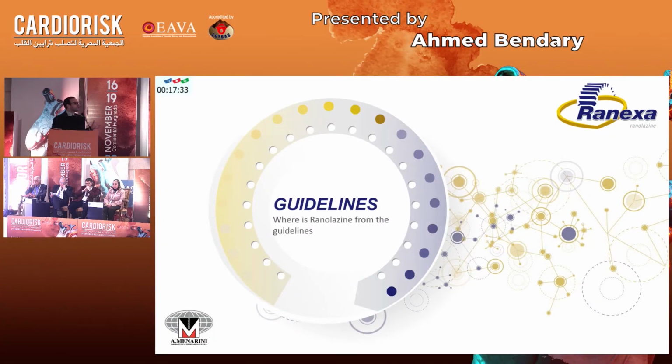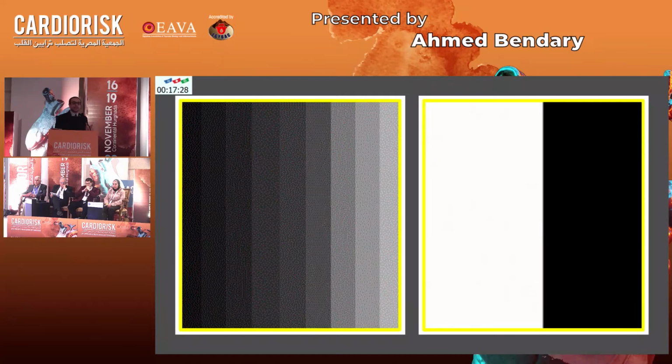Now let's look at the guidelines and see where ranolazine stands. The most important change in the recent chronic coronary syndrome guidelines is that we learned there is no sharp distinction between those patients with acute coronary syndrome and those patients with chronic coronary syndrome. Every day that passes after the patient experiences an acute event, he or she gradually moves from the acute stage to the chronic stage.